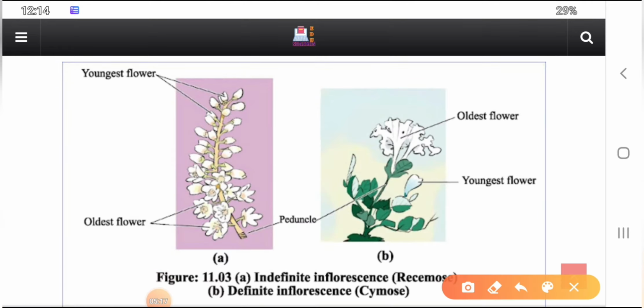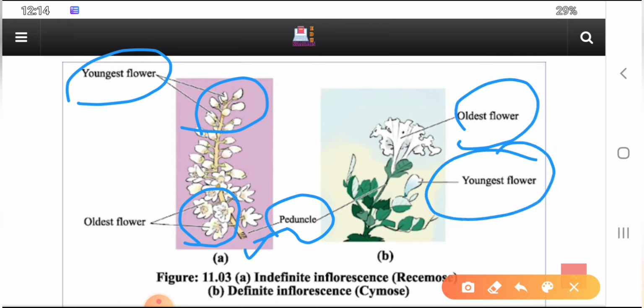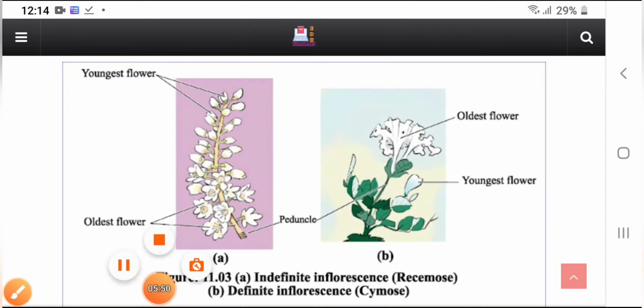So guys, here is the youngest flower, and this is the oldest flower, right? This is called the peduncle, and this is the oldest flower, and here is the youngest flower. In picture A you see an indefinite inflorescence, and in B this diagram shows a definite inflorescence, right? So you can get some idea if you see the diagram. All right, let's go to the next question.